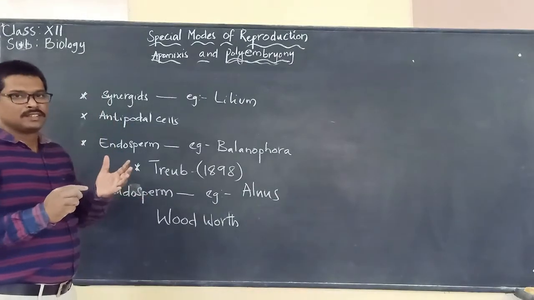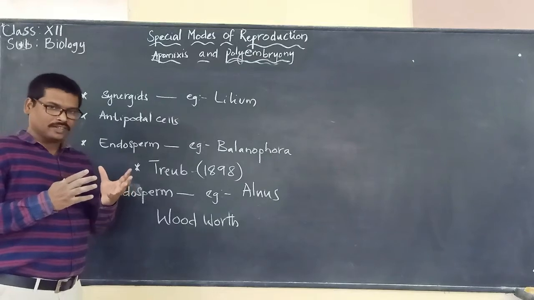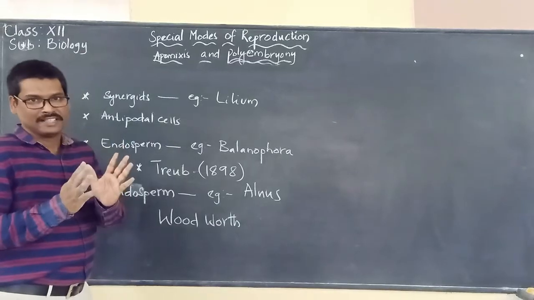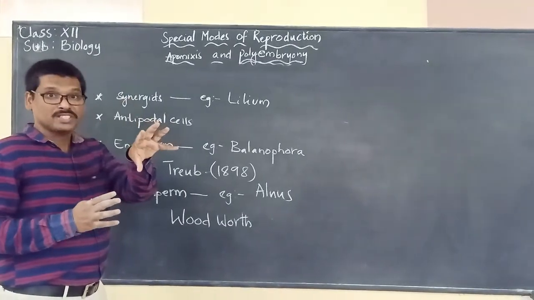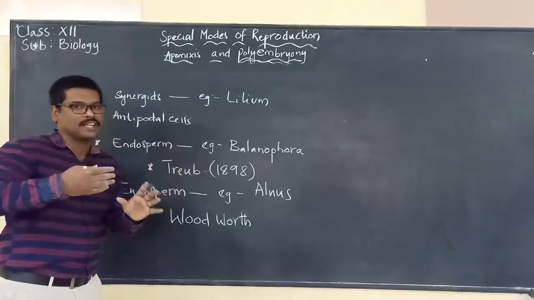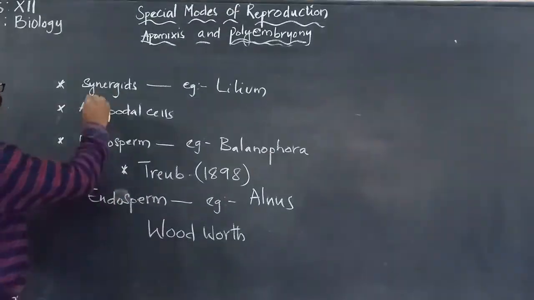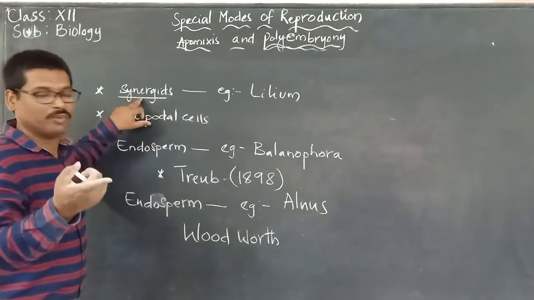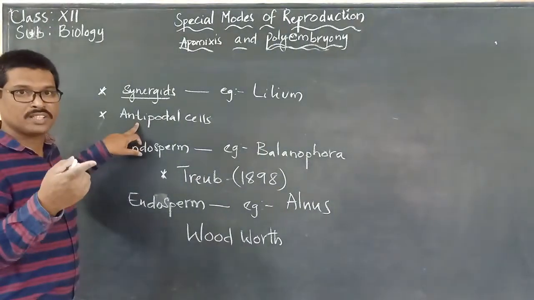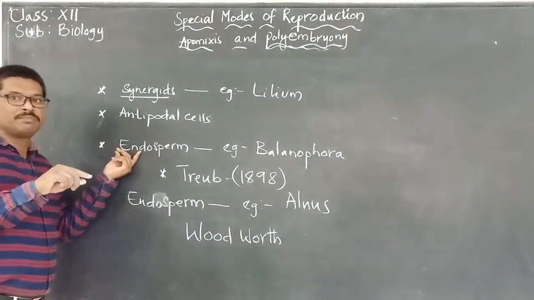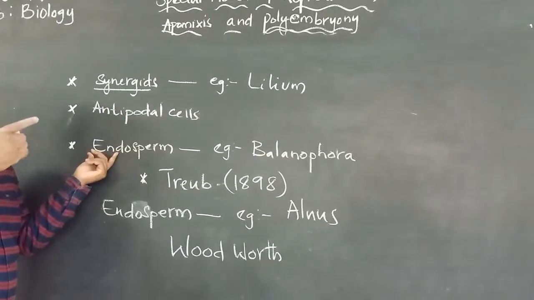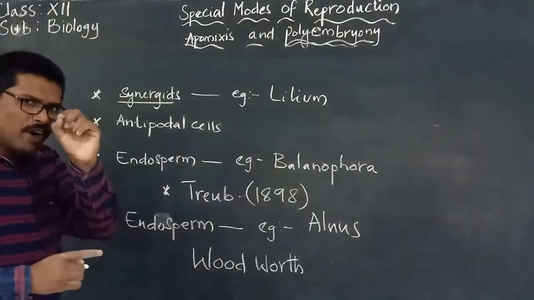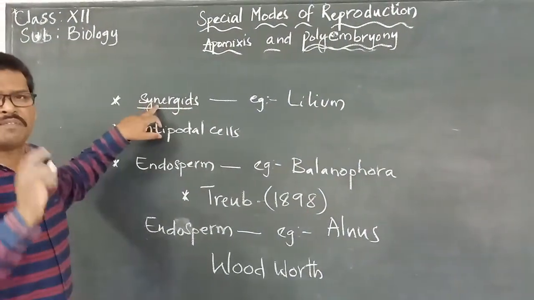So we said that polyembryony means many embryos can be formed not only from the egg but also from other cells present in the embryo sac and also cells outside the embryo sac. Synergids help in the formation of the embryo. Antipodal cells help in the formation of the embryo. Even the endosperm will also form into an embryo. Here the points we have to keep in mind: the first one is very important.